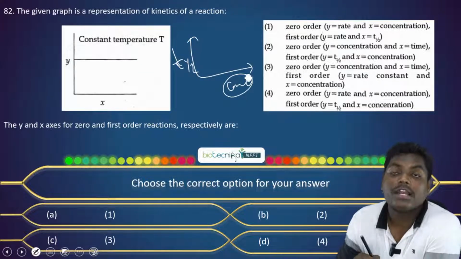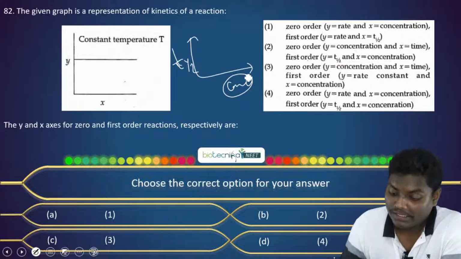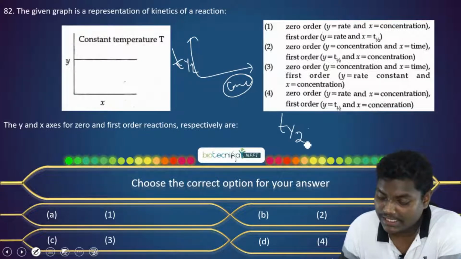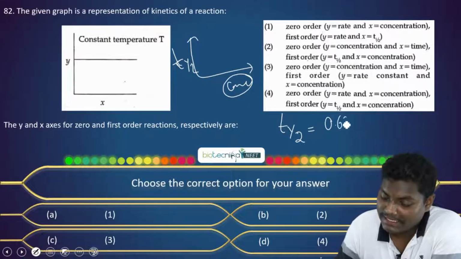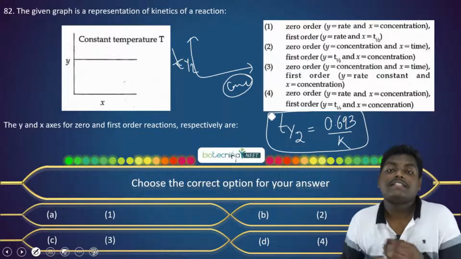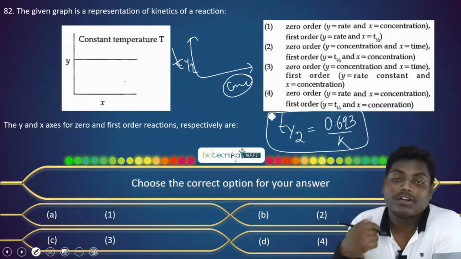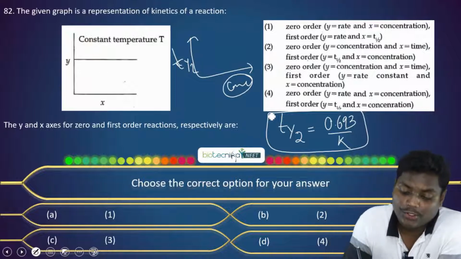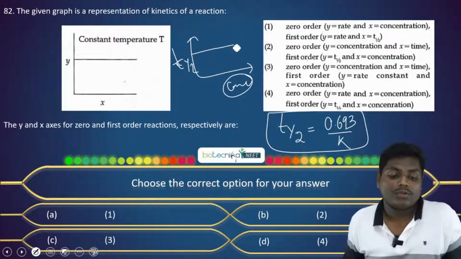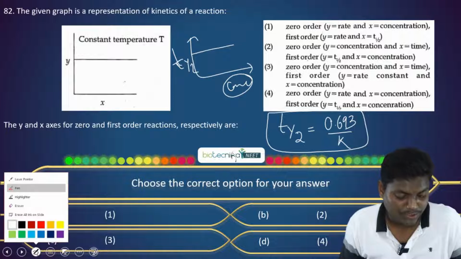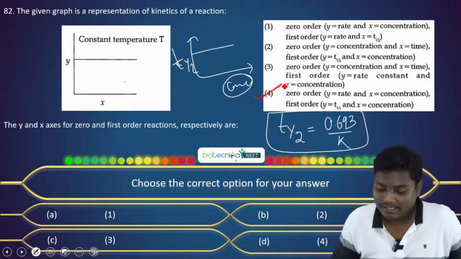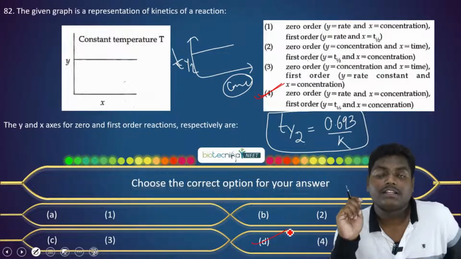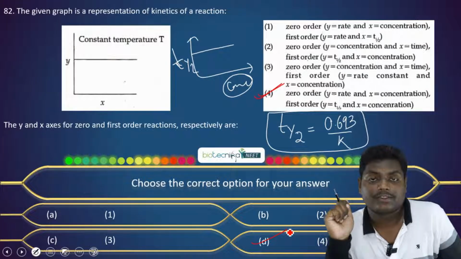Now for the first order reaction, what do we know? This is a very important thing that we learn in the first order reaction. For t half in a first order reaction, it is 0.693 by k. This we know. So t half is a constant with respect to concentration. So it will be a straight line. Which graph will be representing this? Option 4. This graph, the correct option for this is option 4. Okay, this clears the confusion. So option 4 is the correct answer to this.